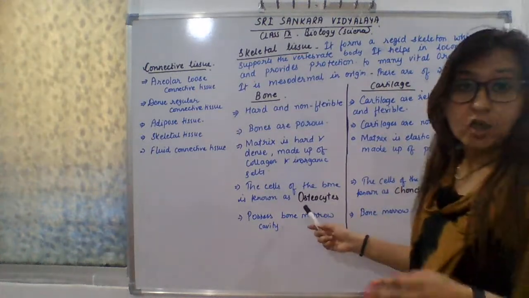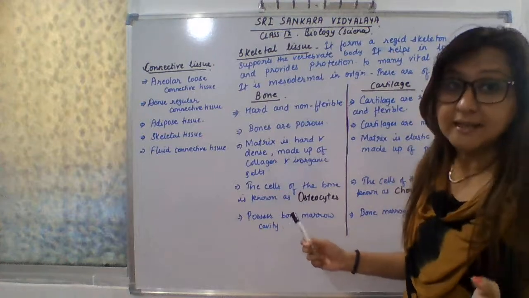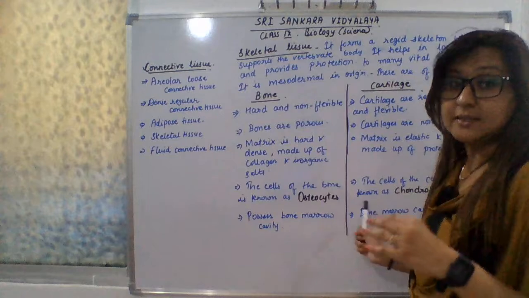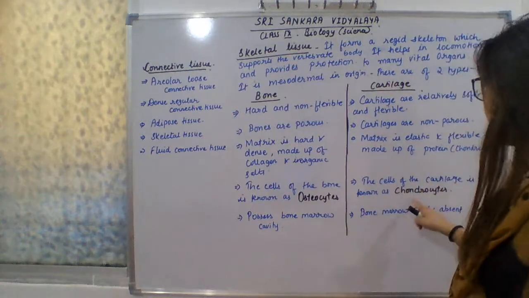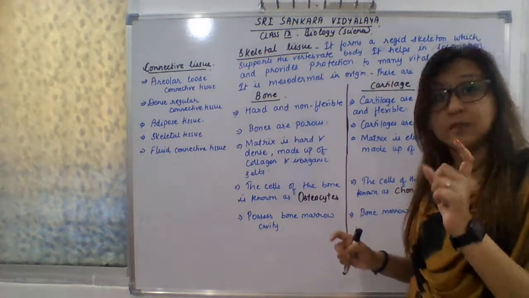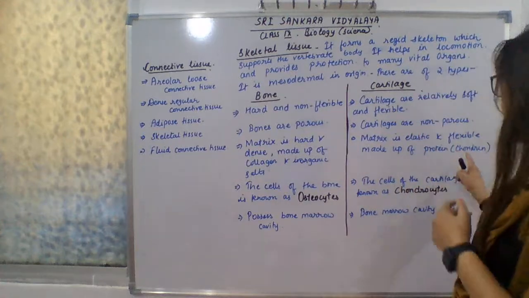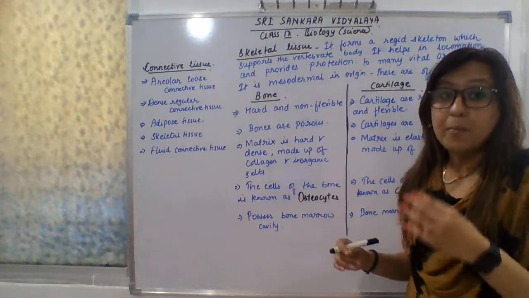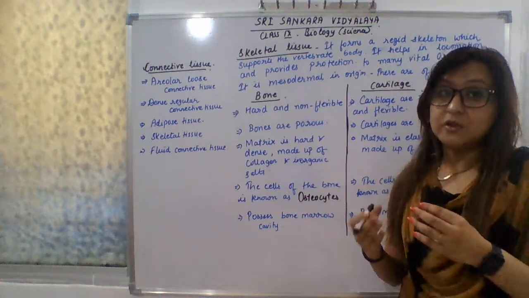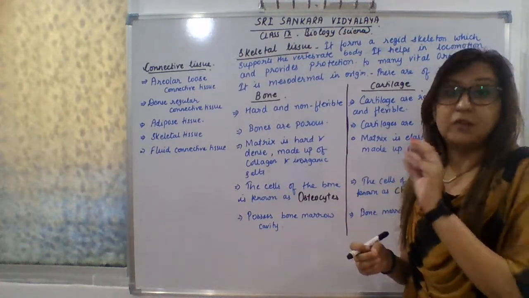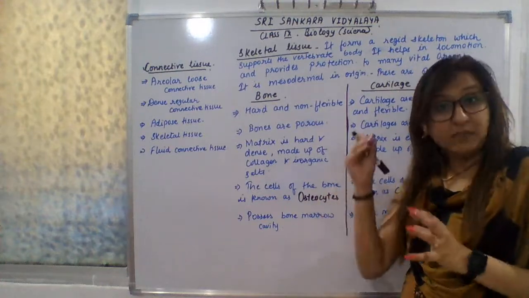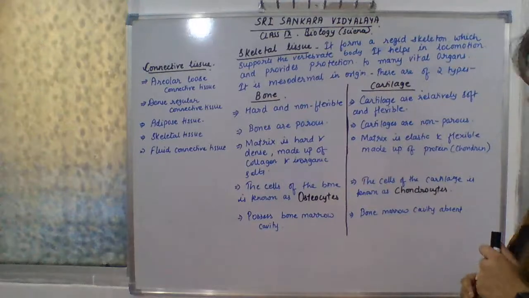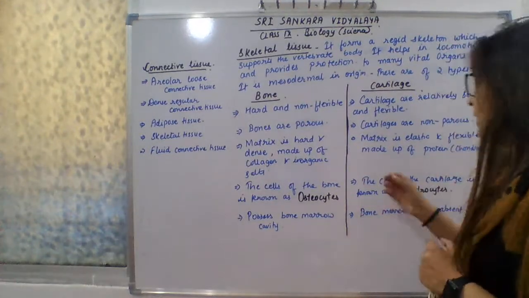Okay. So the cells of the bones are called osteocytes, whereas the cells of the cartilages are called chondrocytes. The word chondrocytes comes from chondrin. Chondrin means protein. Okay. So last, bone possesses the bone marrow cavity. Bone marrow is present in between the bone. So the bone marrow cavity is present in bone, but in cartilage,